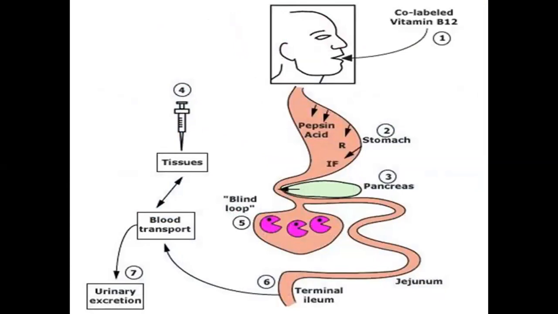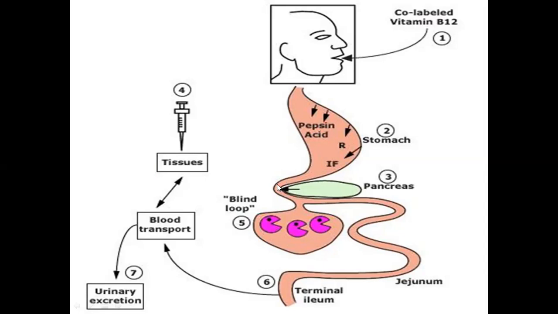In this case, this test is performed to see what is the cause of cobalamin deficiency. When we take vitamin B12, or a food which contains folic acid, it comes into the stomach. In the stomach, the pepsin and the acid dissociate the vitamin B12 from the food, and at the same time, R factor and intrinsic factor are released. In the stomach, this vitamin B12 combines with the R factor, and it is carried into the duodenum.